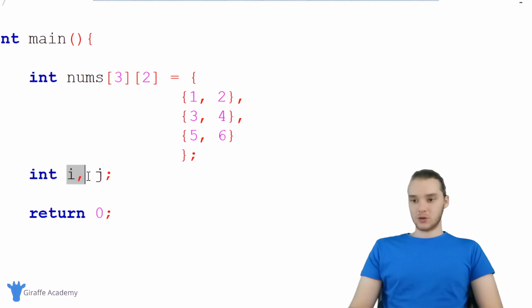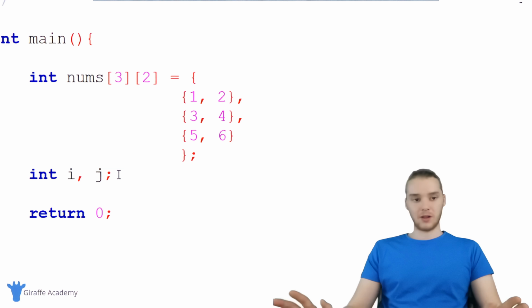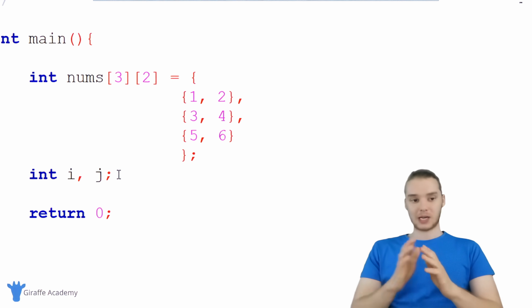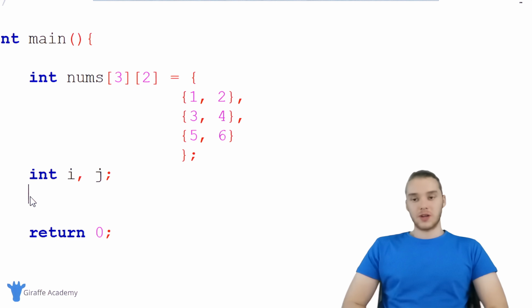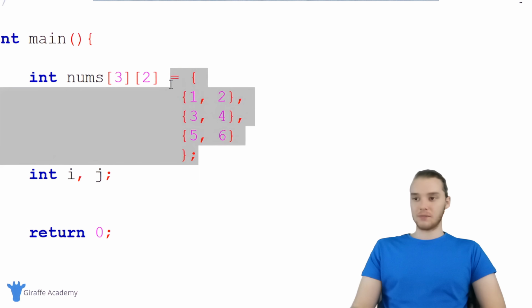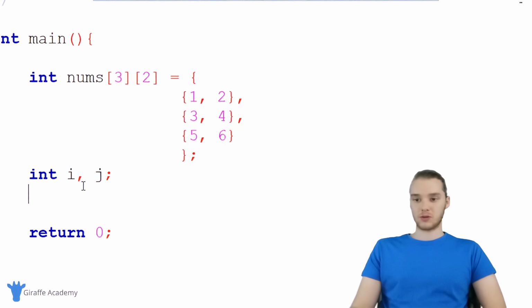And I don't know if I've showed you guys this in the course yet, but if I want to declare 2 variables, I can just say i, comma, j, and that'll declare both variables. Now, I'm not giving them actual values yet. We're going to do that inside these for loops. So I want to show you guys how we can use a nested for loop in order to print out all of the elements inside of this 2-dimensional array.